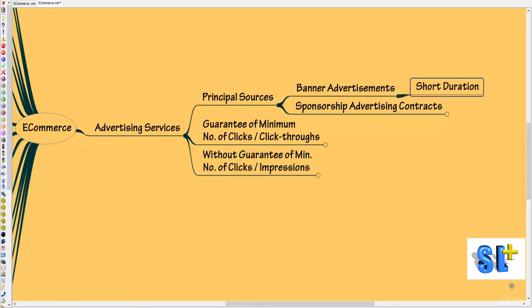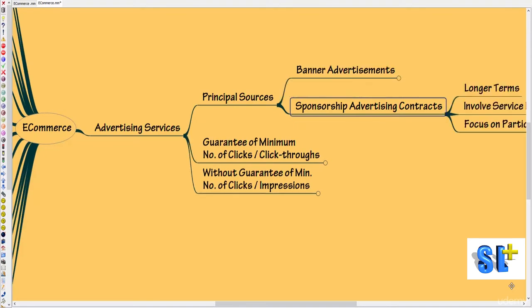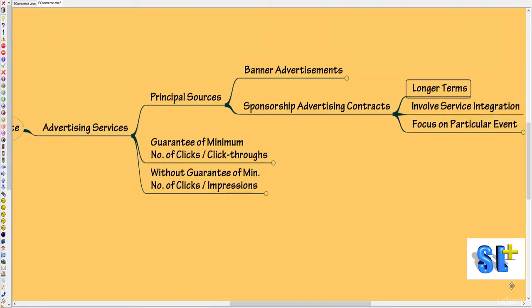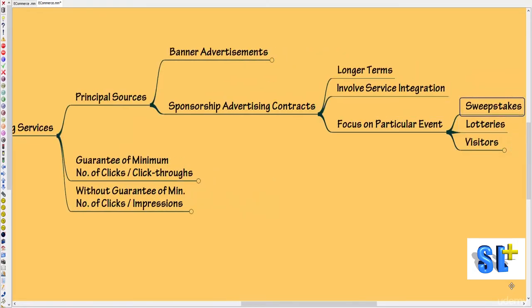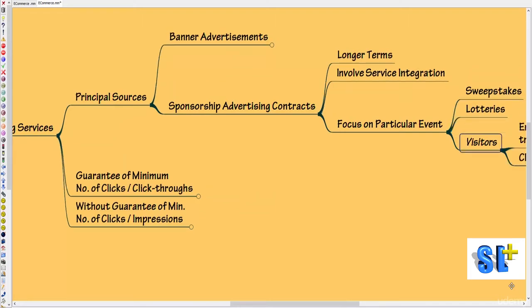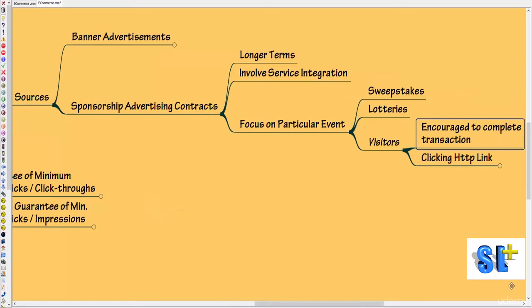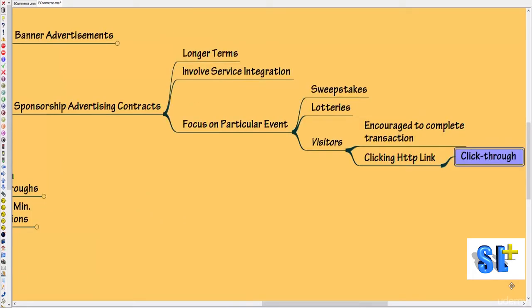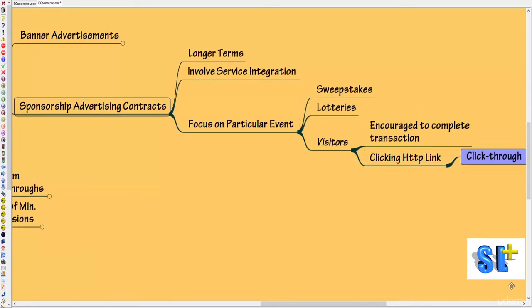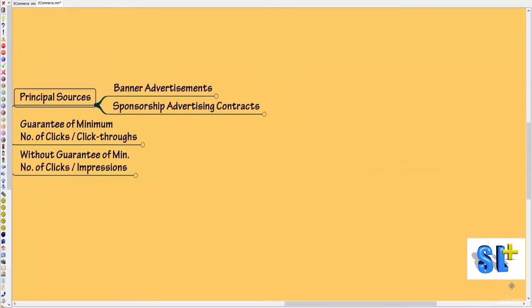Banner advertisements are generally for shorter duration, whereas sponsorship advertising contracts are longer term because they would involve service integration and they focus on particular events, say something like sweepstakes, lotteries. In these cases, visitors will be encouraged to complete the transaction by clicking the HTTP link. We call it click-throughs. That is the second main source.